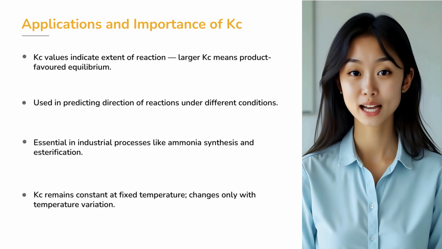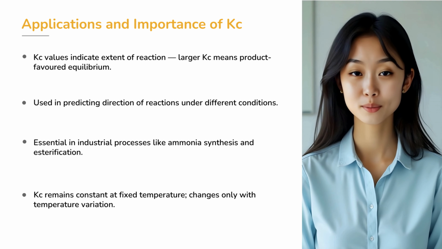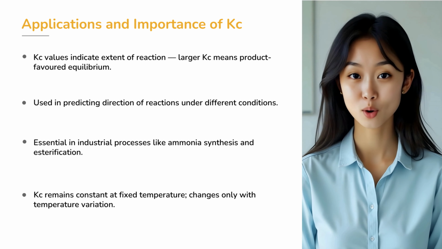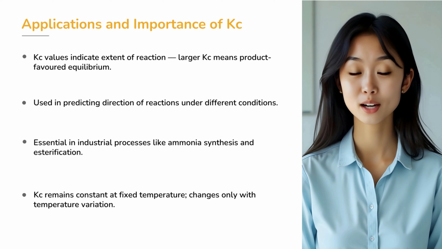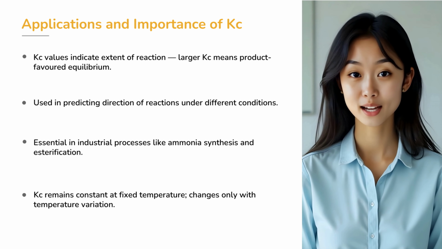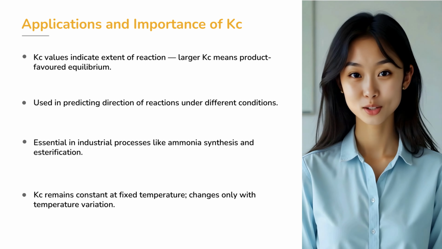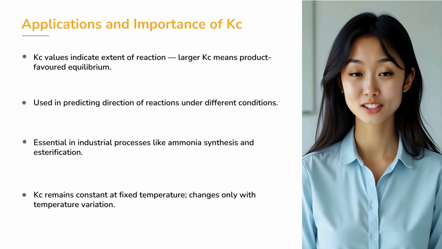Finally, let's understand why Kc is so important. A very large value of Kc means the equilibrium is strongly product favored, while a very small value means it is reactant favored. This helps chemists predict whether a reaction will go nearly to completion or stay largely unreacted.